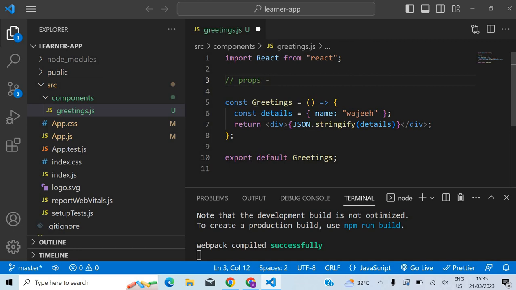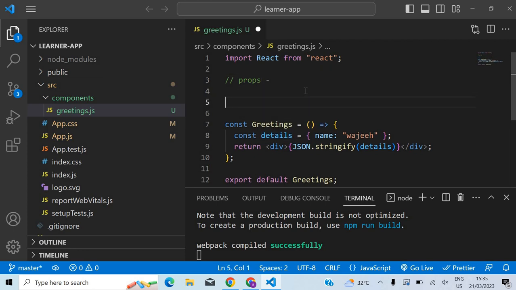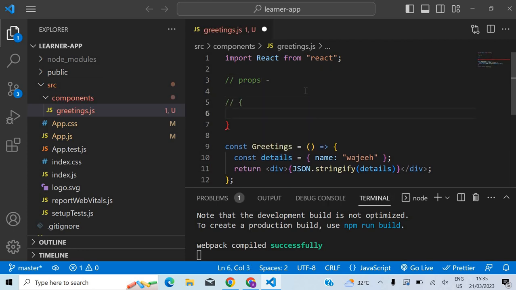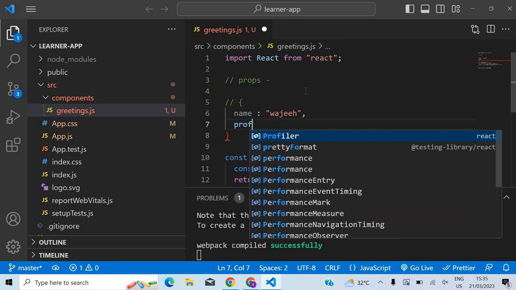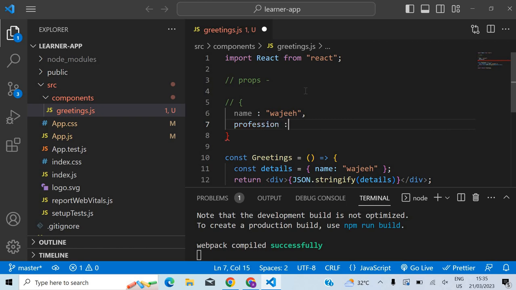Props means properties, okay? So React components can have their own properties, just like an object. If you have an object, you have props, right? Like these are properties: name, profession, web developer. So these are properties for that object.